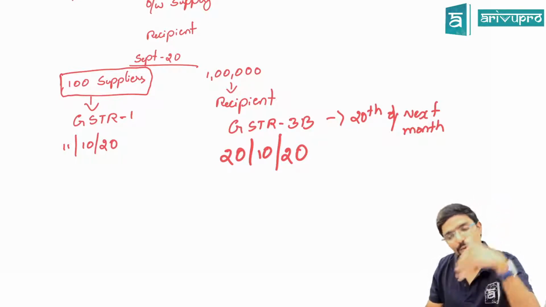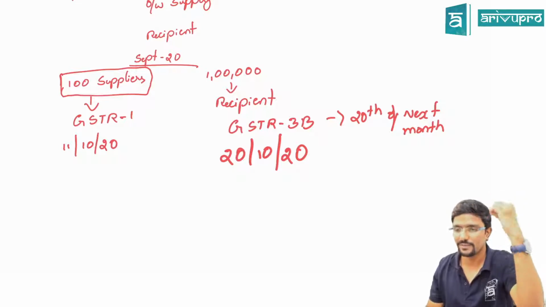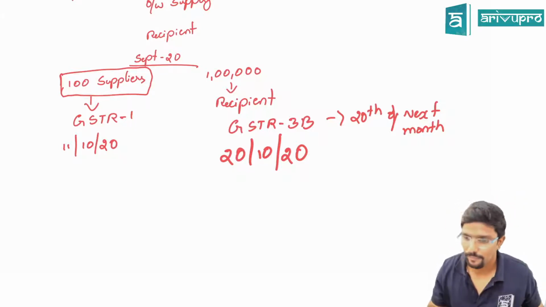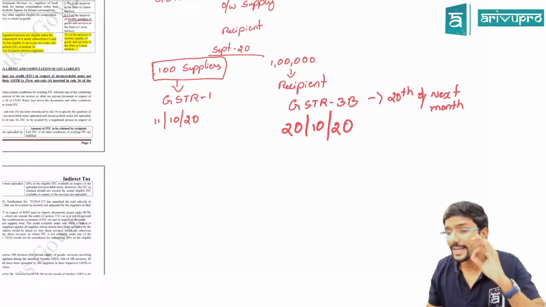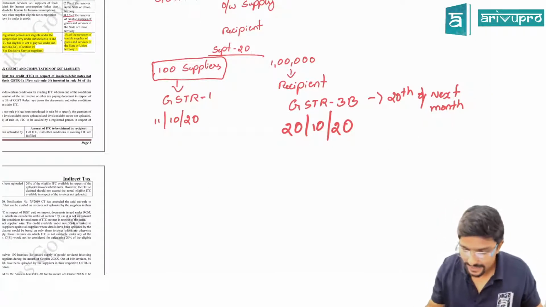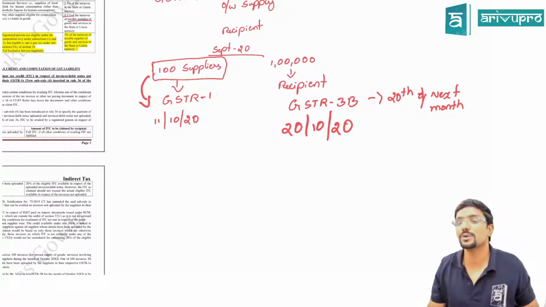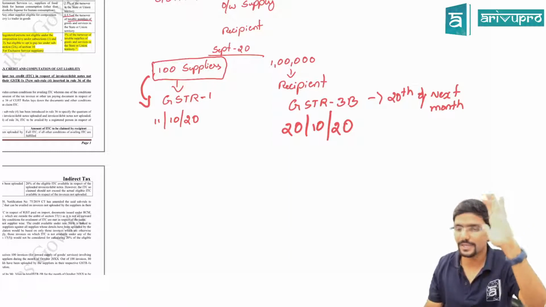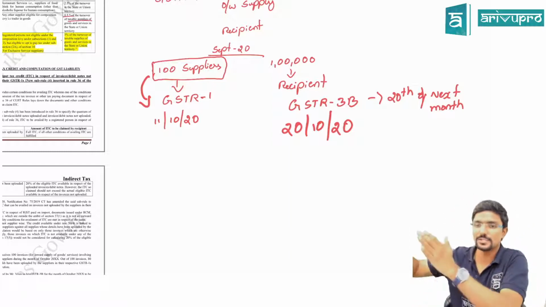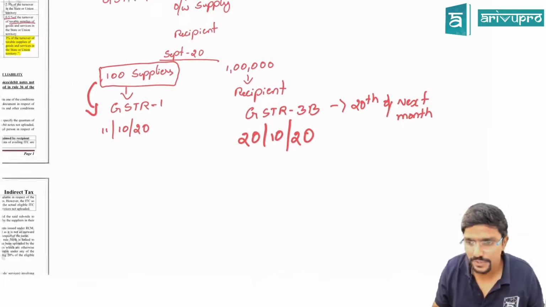Previously, 1 lakh you can take, provided you are satisfied the condition that you have received the invoice, you have received the goods, everything. But now what they have told is, okay, you can take a credit of 1 lakh provided the supplier has given full information in GSTR 1, from whomever you have purchased the goods. All the suppliers have given that information, that okay, you have purchased these goods from this person in GSTR 1, which they will file within 11th of next month. Then you can take a credit.